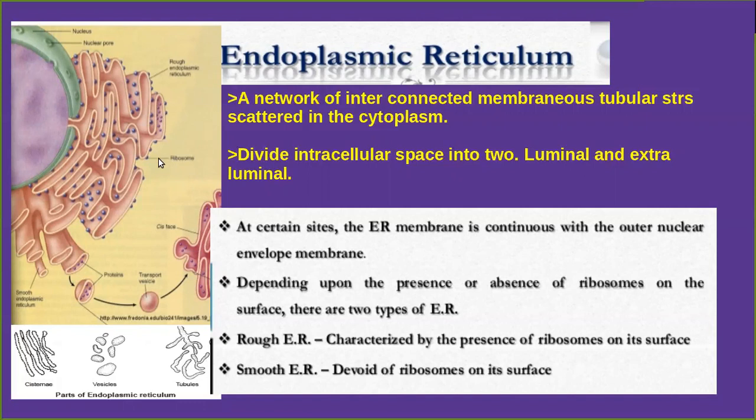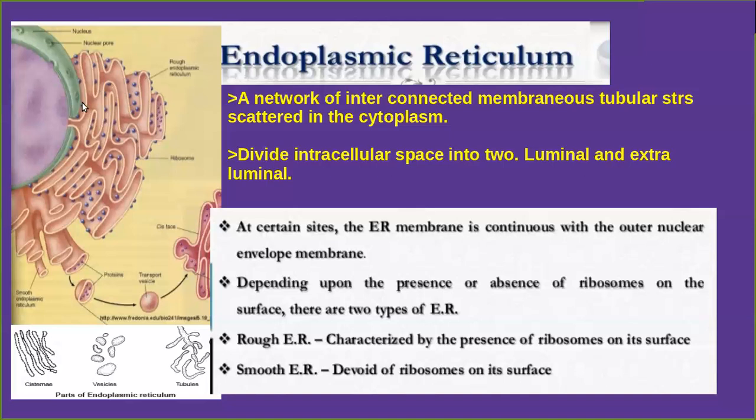Endoplasmic reticulum divides this space into two regions, that means the luminal and extraluminal. Luminal means inside the endoplasmic reticulum, and extraluminal means outside the endoplasmic reticulum, that means cytoplasm. When you carefully observe this diagrammatic representation, you can see that at certain sites, the endoplasmic reticular membrane is continuous with the outer nuclear envelope membrane.